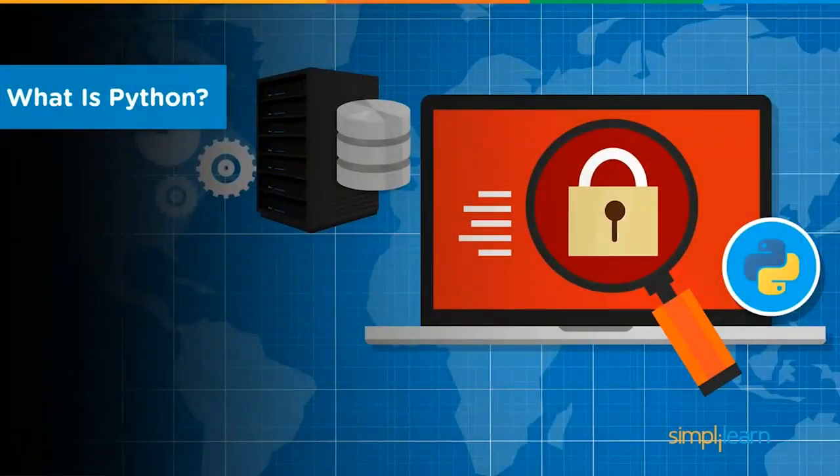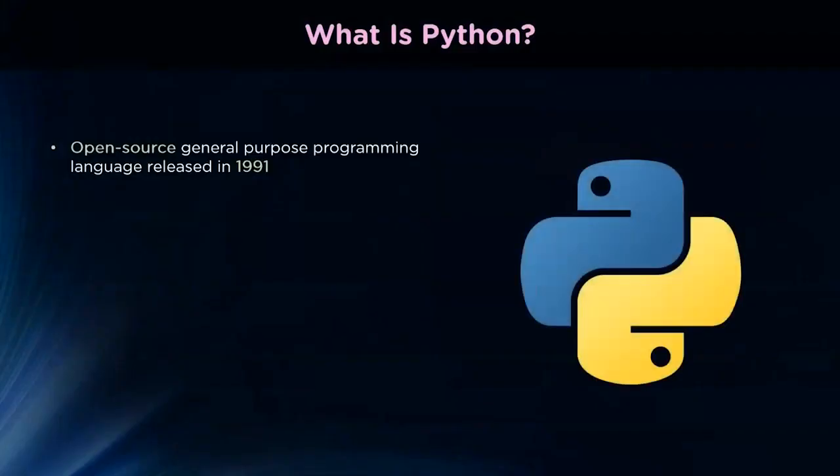Now that we understand the basics of ethical hacking, let's go over how Python came into existence and its features. Python is a computer programming language often used to build websites and software. It can also be used to automate tasks and conduct data analysis.